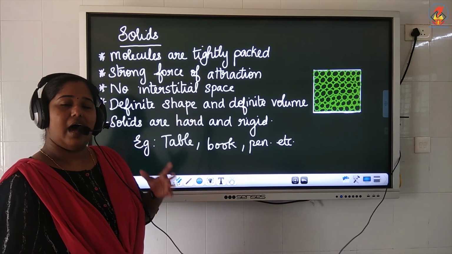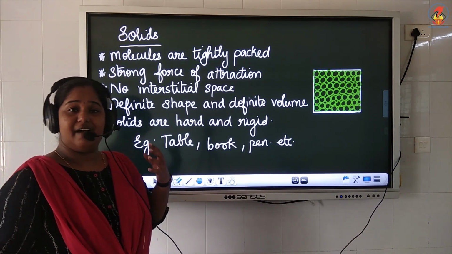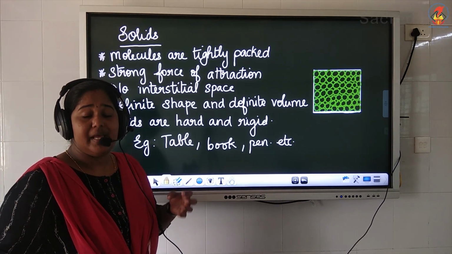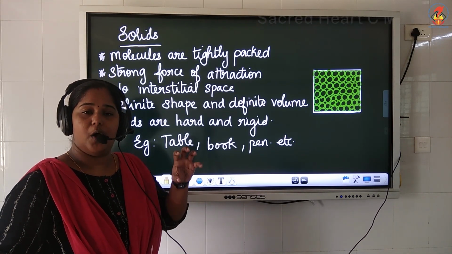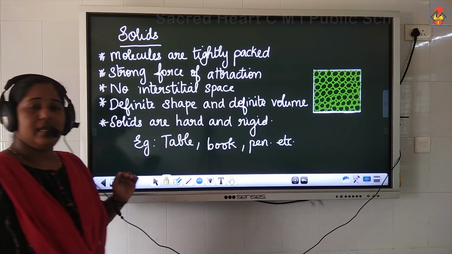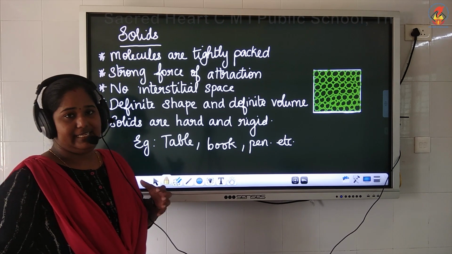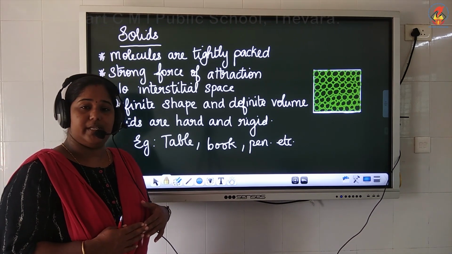So solids always have a definite boundary, a definite shape and definite volume. They are always hard and rigid because the molecules are tightly packed. I'll say once again. In solids, the molecules are tightly packed. There is strong force of attraction between the molecules.